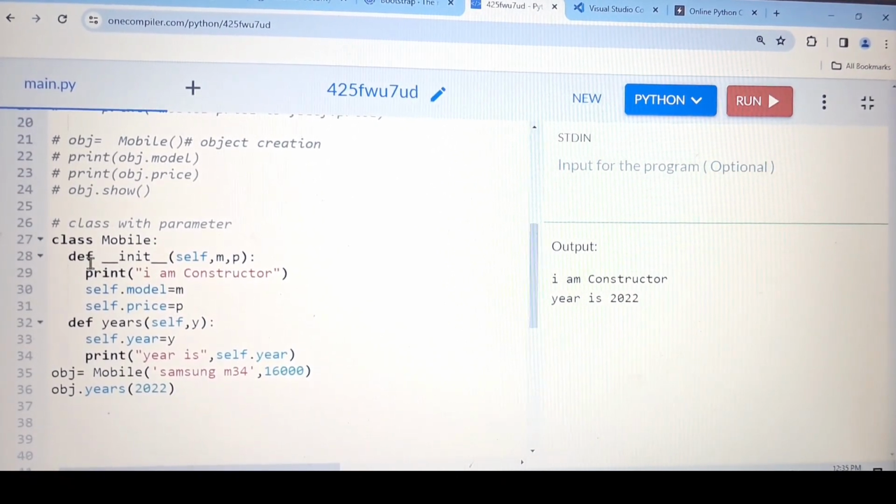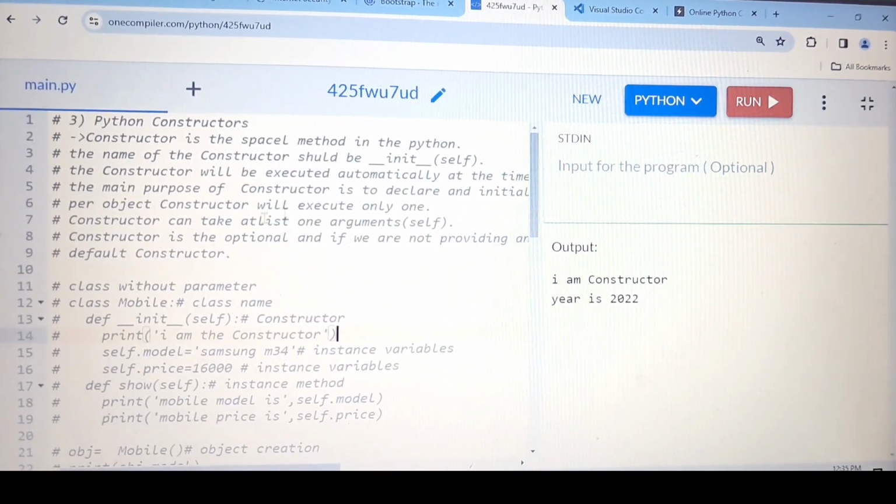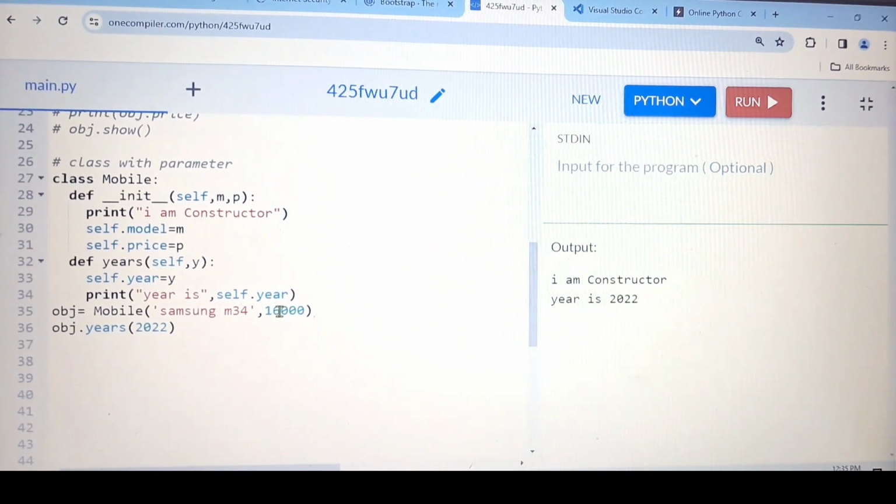So I hope I'm clear with my statements regarding the constructor, because I have explained that this is the syntax for how to create the constructor. Then I have explained these things also, and justified this point that it is executed automatically. You have seen that at the time of object creation only, it is called automatically.